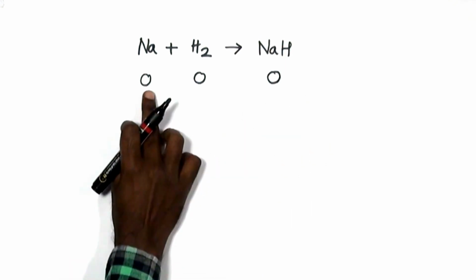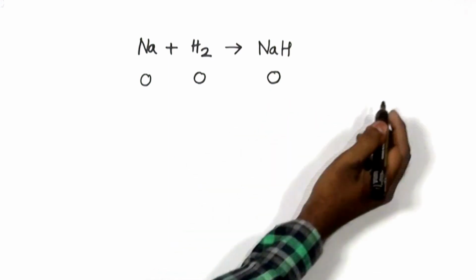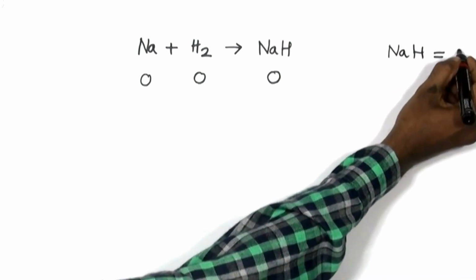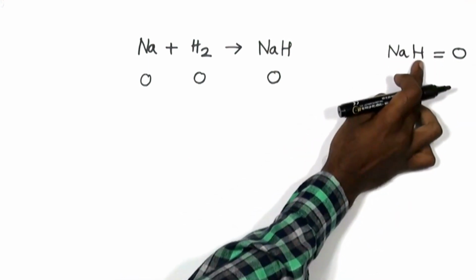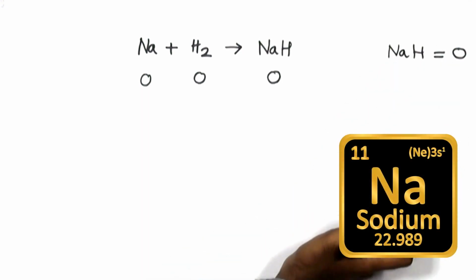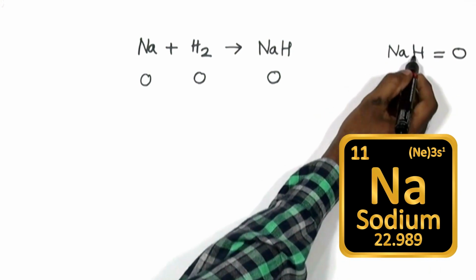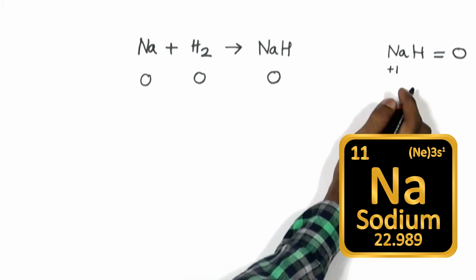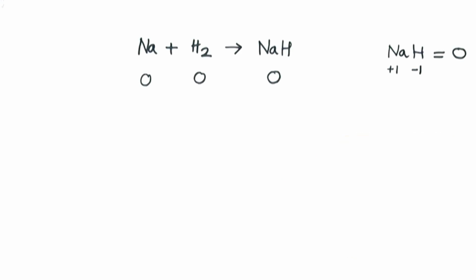Now wait a minute. Is there any change happened in sodium and hydrogen? Of course, it had happened. Sodium hydride overall charge is going to be 0. When you compare the electronegativity of sodium and hydrogen, sodium, as I told you, it's a metal, s-block element, has got a higher electropositivity than hydrogen, so it tends to lose electrons to hydrogen, so that sodium would become +1 and hydrogen, since it gains electrons, becomes -1.